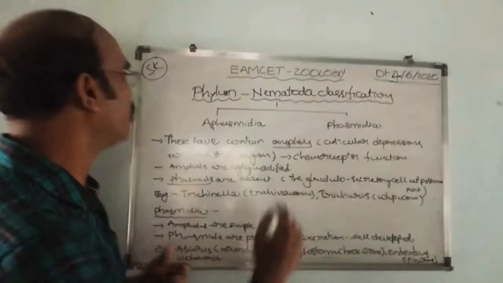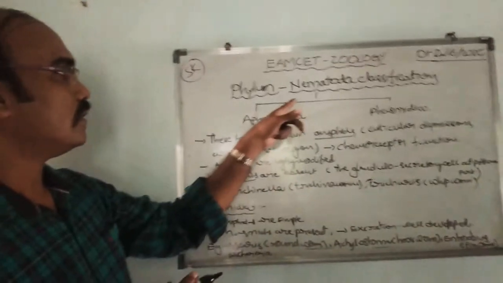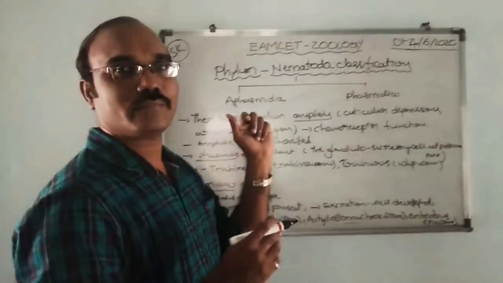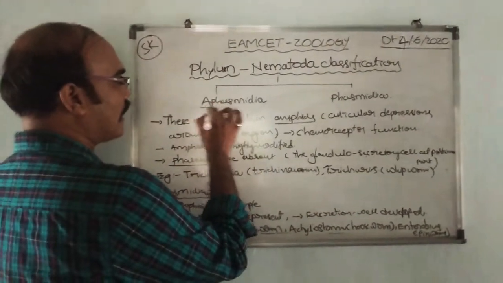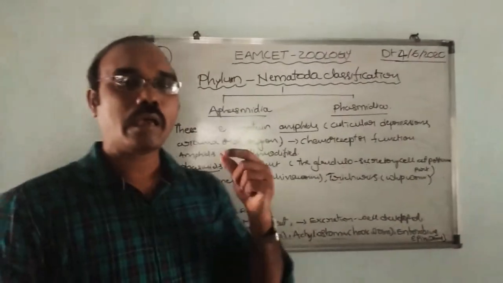Then coming to the classification of phylum Nematoda. Based on the sense organs, the phylum Nematoda is classified into two subclasses: Aphasmidia and Phasmidia.